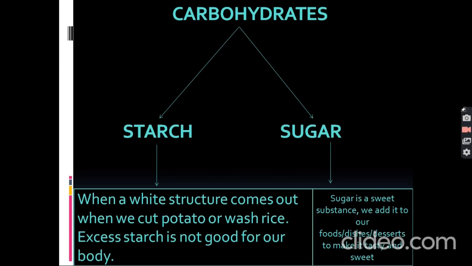Now carbohydrates. Carbohydrates are of 2 types, starch and sugar. Starch: the white substance that comes out when we cut a potato or wash rice is called starch. Excess starch is not good for our body. Sugar: you all know that we add it to our foods to make them tasty and sweet.